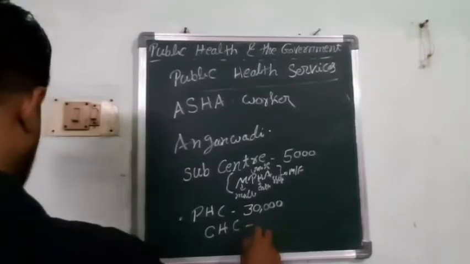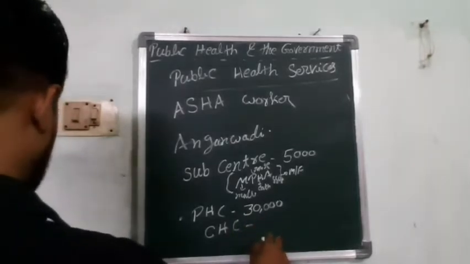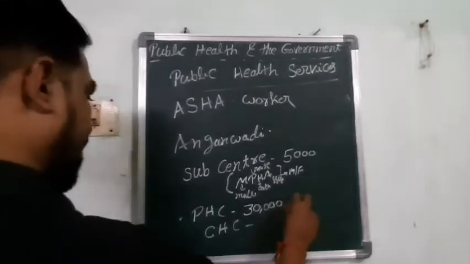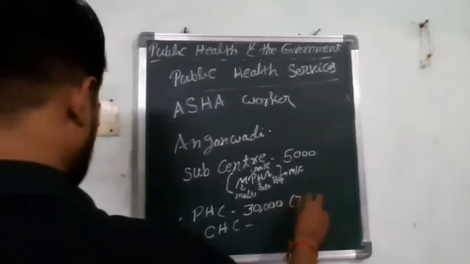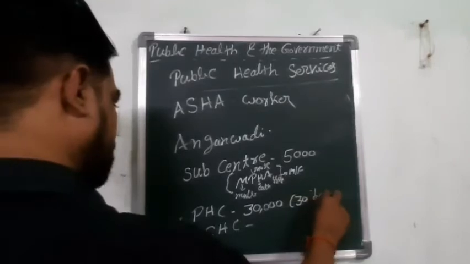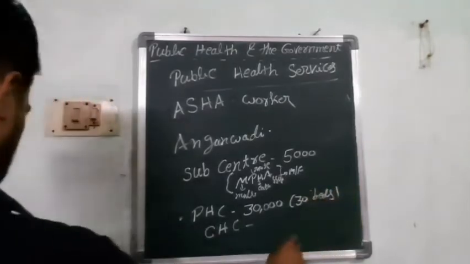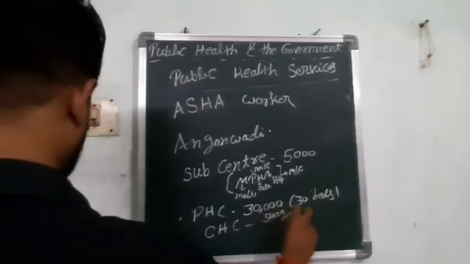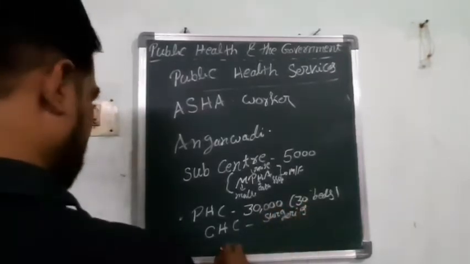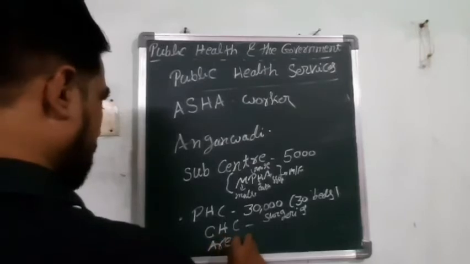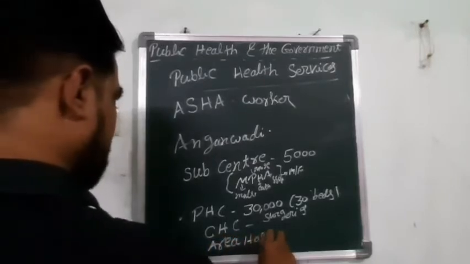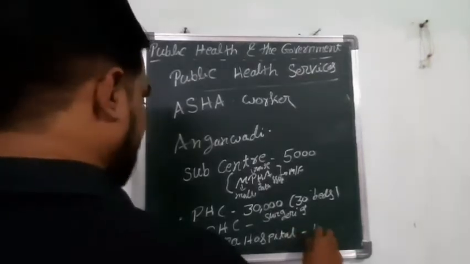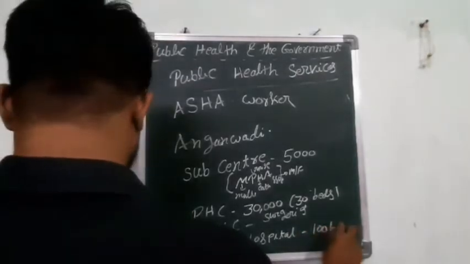Here you can find a community health center having 30 beds, and they can also do some surgeries. Next, area hospitals, having 100 beds.